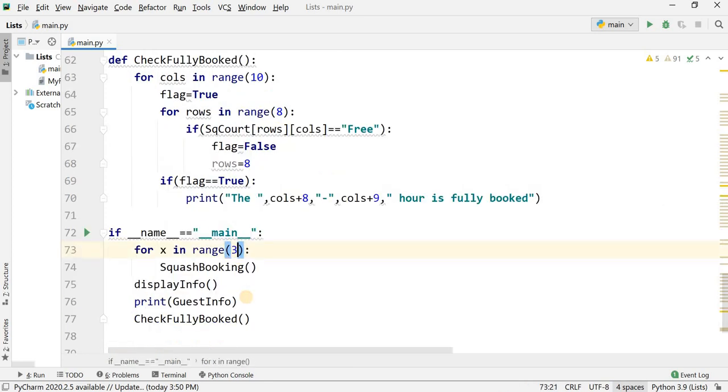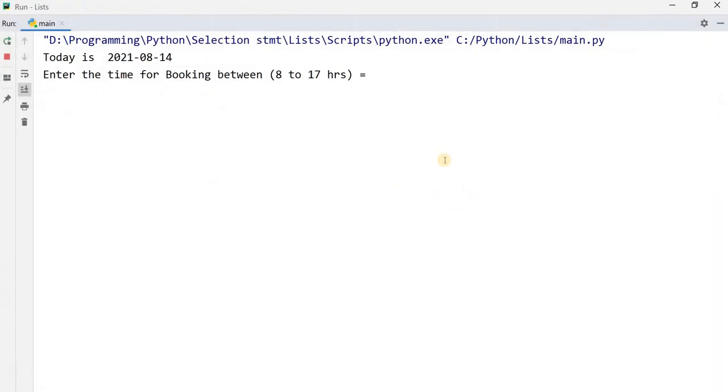It's running, suppose 3 times. I will run this. Enter the time for booking. Suppose you enter 2 o'clock. Is 2 o'clock possible? No, it should be from 8 to 17 hours. Please enter the proper time for booking.